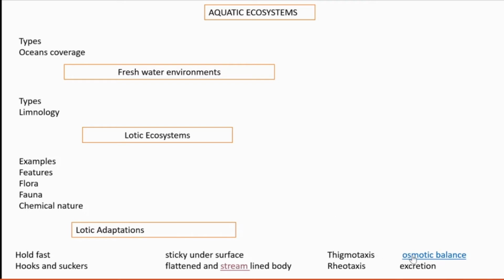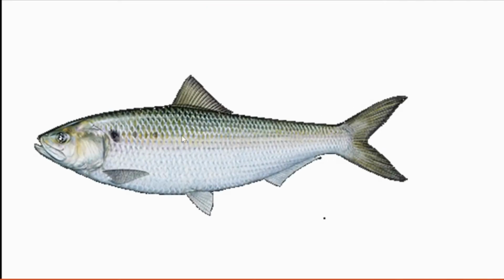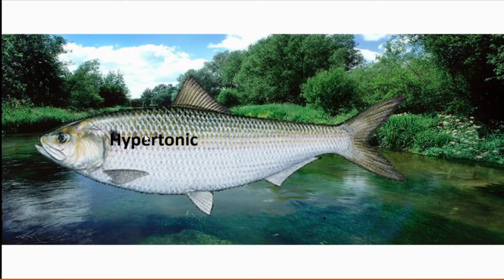And they show osmotic balance. Osmotic balance means, consider a fish: its body is hypertonic with respect to its surrounding medium, which is hypotonic. That means water is less here and water is more there.